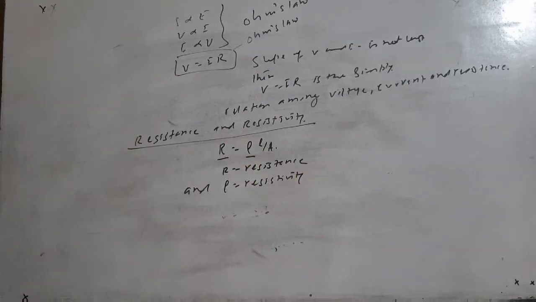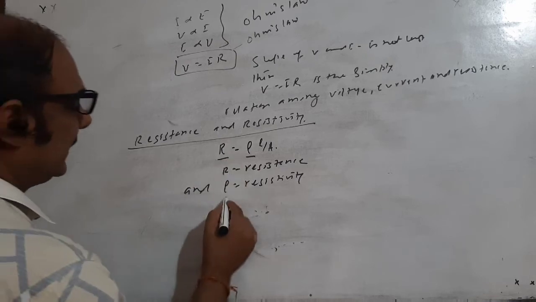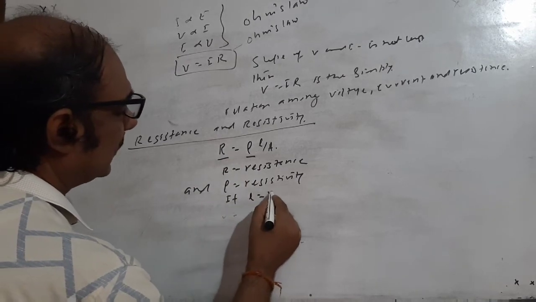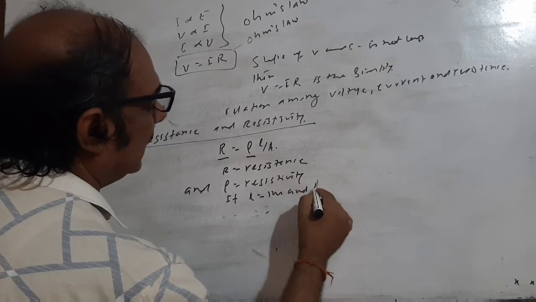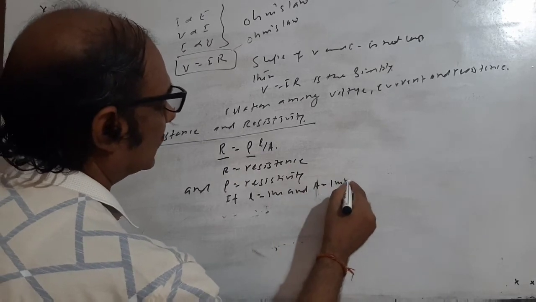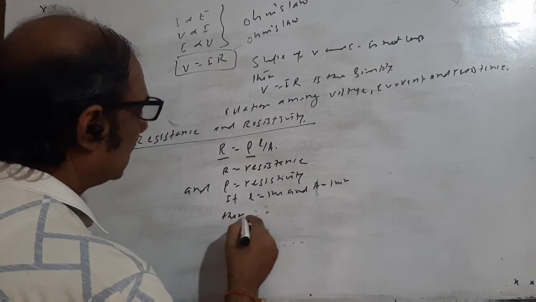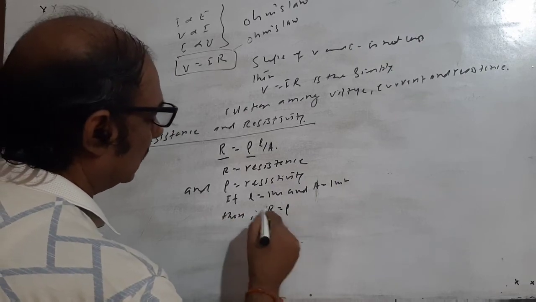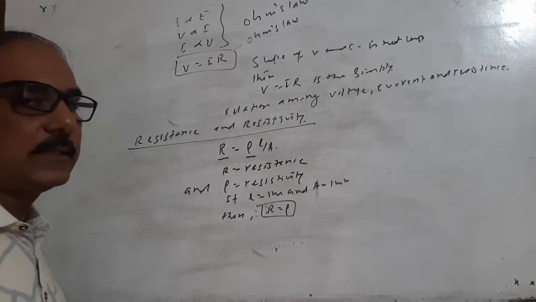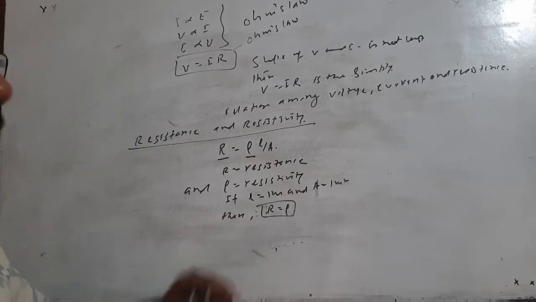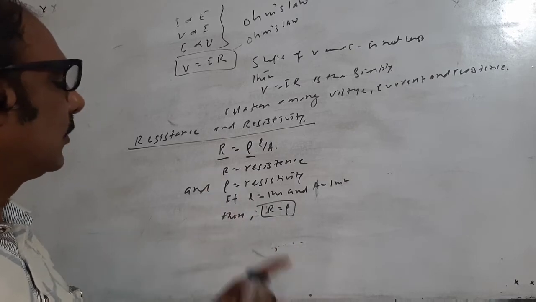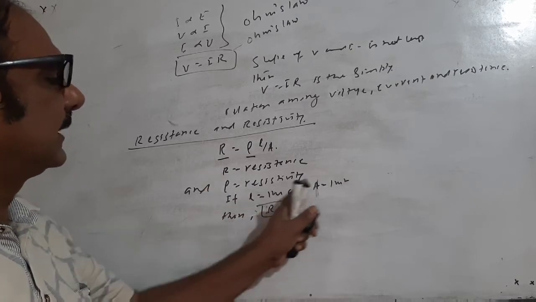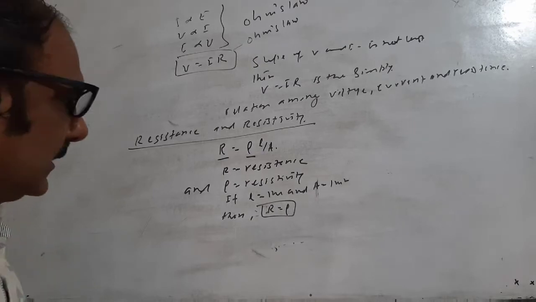L is the length and A is the area of cross section. If L equal to 1 meter and A equal to 1 meter square, then R equal to rho. So resistivity is numerically equal to the resistance offered by a wire or conductor of length 1 meter and area 1 meter square.